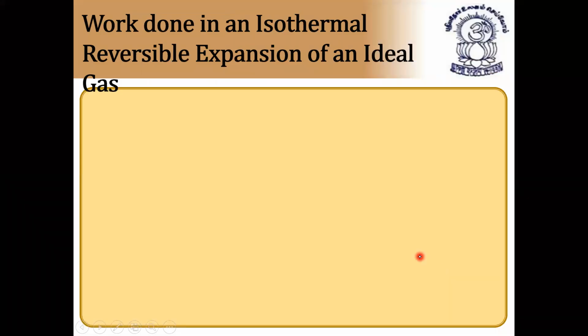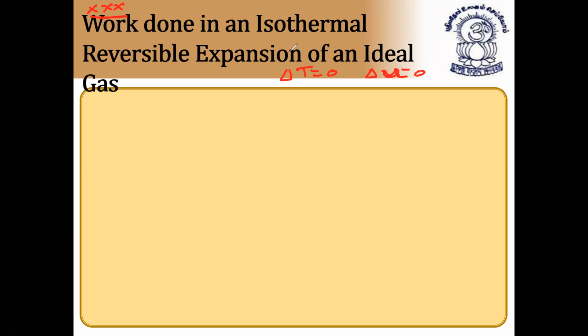Next topic: work done in a reversible isothermal expansion, very, very important. Work done in an isothermal reversible expansion of an ideal gas. So how to calculate work done in an isothermal process? Already you know what an isothermal process is: the process which is taking place at constant temperature. Delta T is equal to 0, also delta U is equal to 0. So from this, we have to calculate work done.